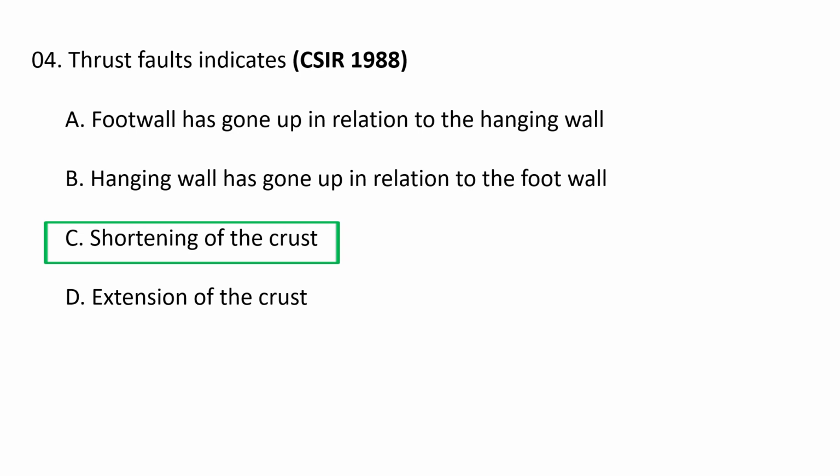Shortening of the crust. Thrust faults are clear primary indicators of crustal shortening or contraction. They are a special type of reverse fault where the block above the fault is pushed upward over the block below that forms at a very shallow angle to the horizontal, usually less than 45. So thrust faults indicate shortening of the crust. C is the correct option.